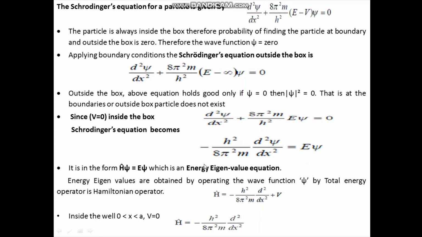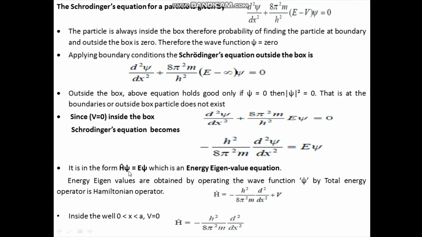Therefore finally we can write −(h²/8π²m) d²ψ/dx² = Eψ. This equation is the energy eigenvalue equation. The term −(h²/8π²m) d²/dx² I have taken as the Hamiltonian operator, H cap.